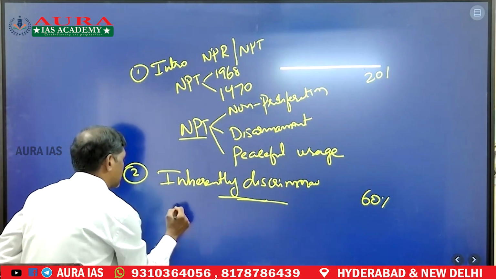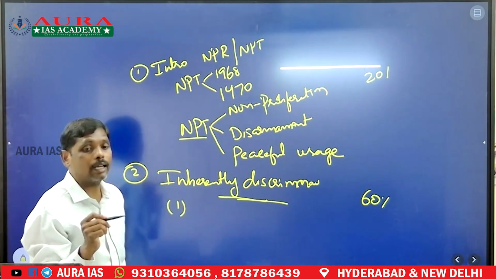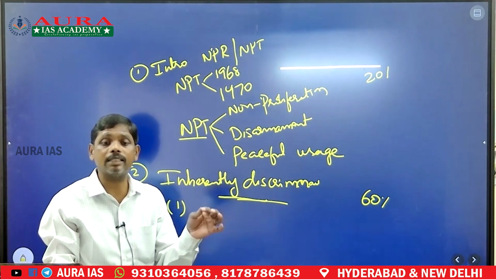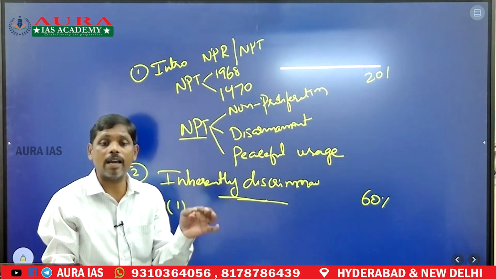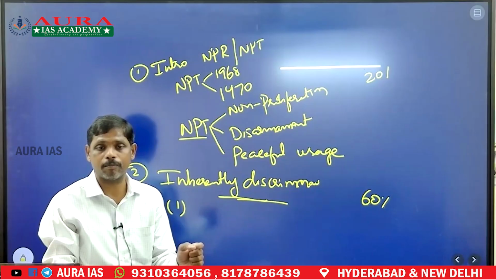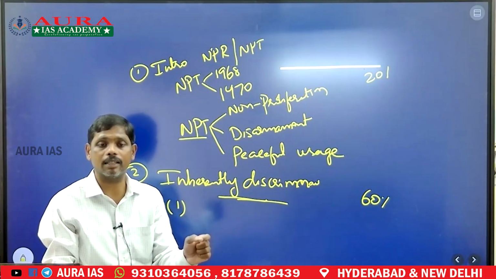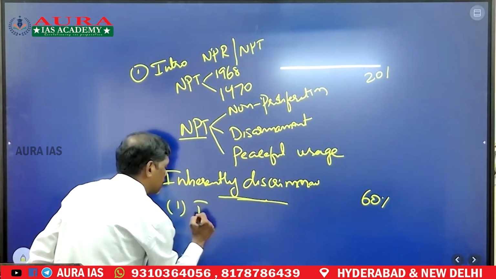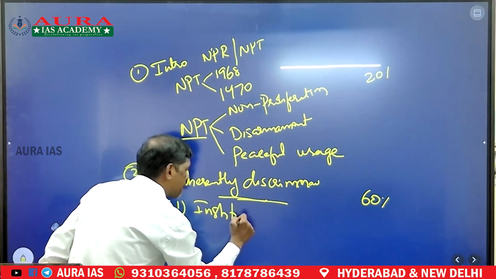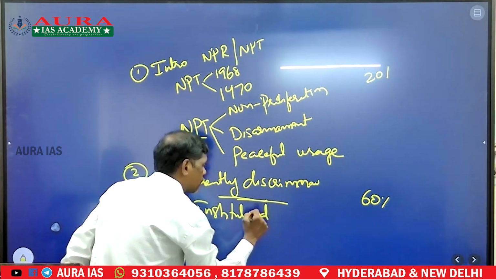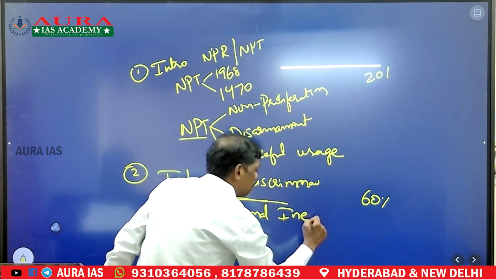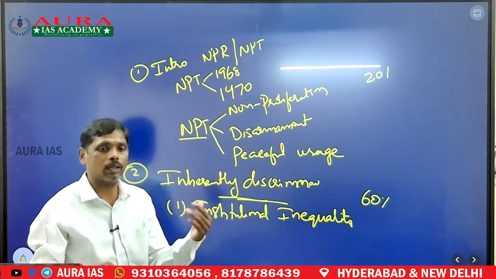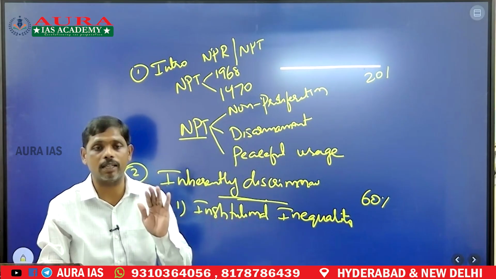First of all, it has institutionalized inequalities by recognizing the right of five nuclear states to retain their nuclear weapons. So it has institutionalized inequalities between the five nuclear states and non-nuclear states.